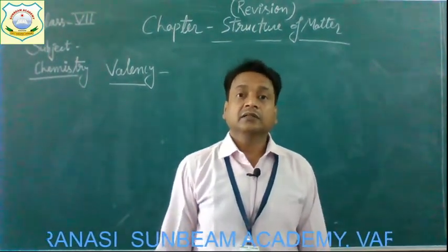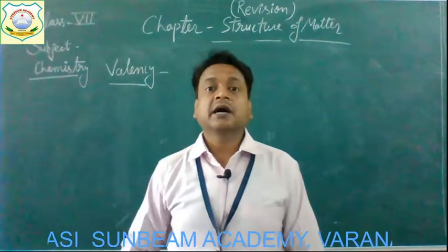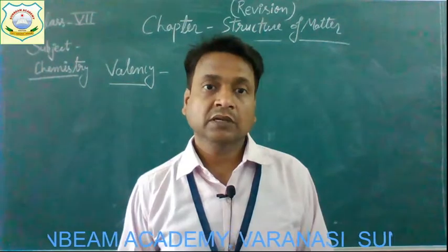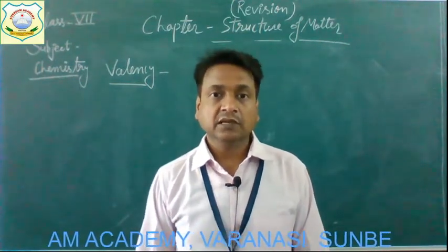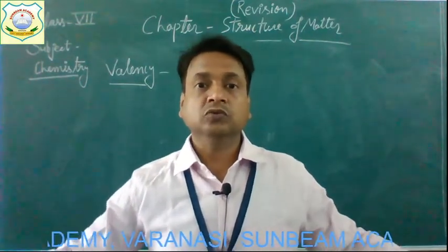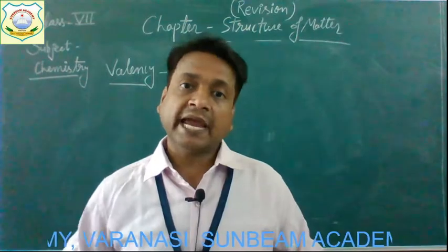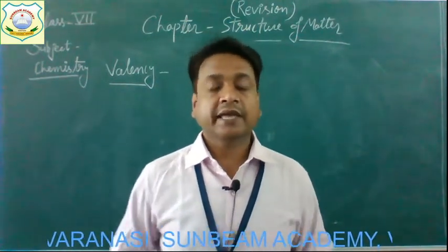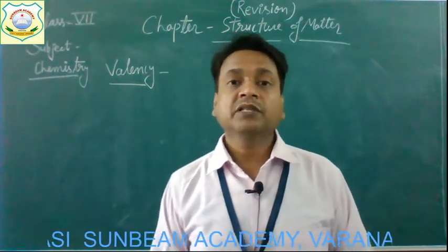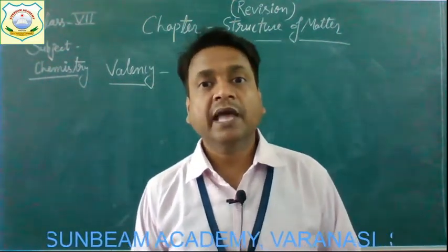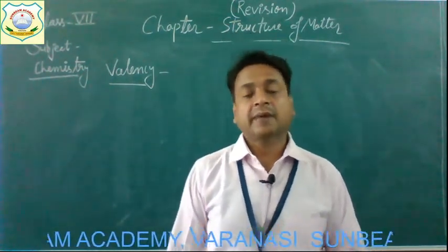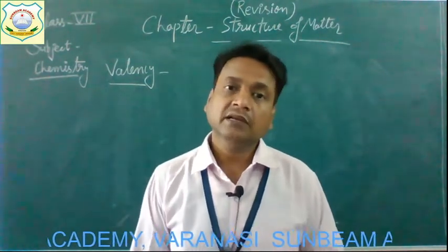It means that one atom of an element combines with how many atoms of other elements at a time, and that is termed its valency. Like an individual, I have two hands, so I can hold two things at a time, and that is my capacity. Just like that, how many atoms of other elements an element combines with is termed its valency. So we can say that the combining capacity of elements is simply their valency.